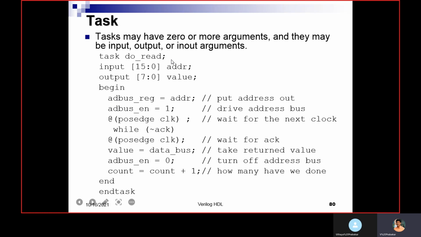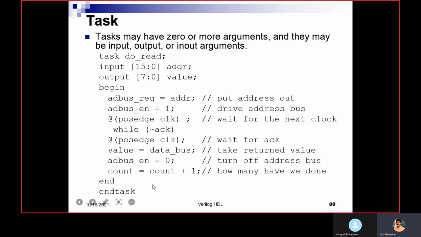Here, the input, output and in-out arguments you can mention in the port list, like task name, and within this bracket you can also declare which are the inputs and which are the outputs. This is one example of a task.